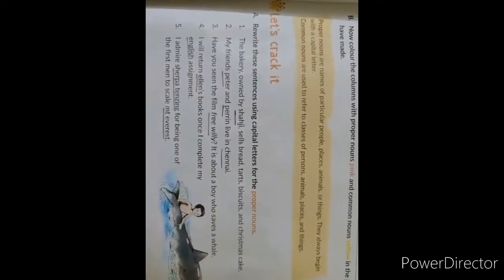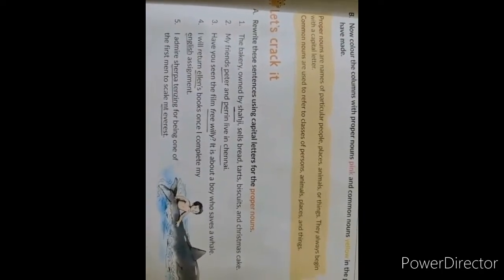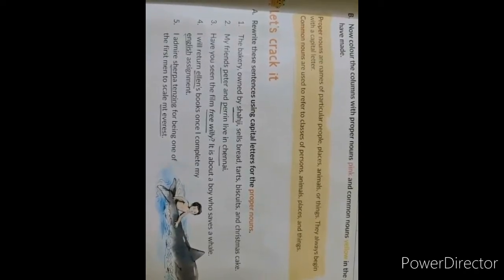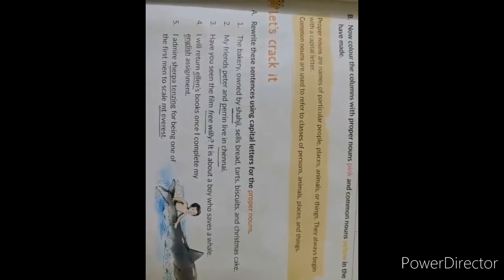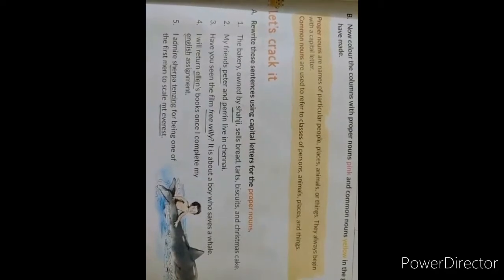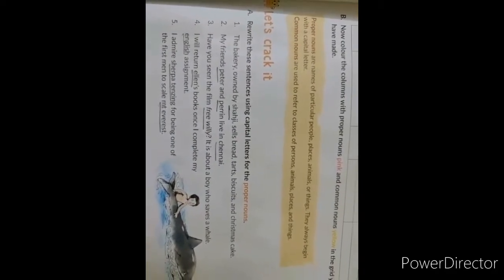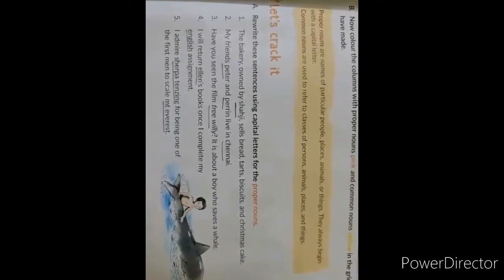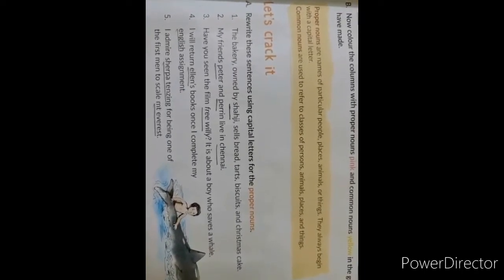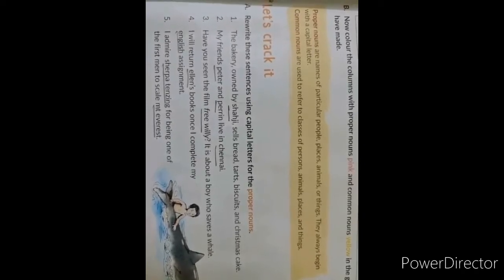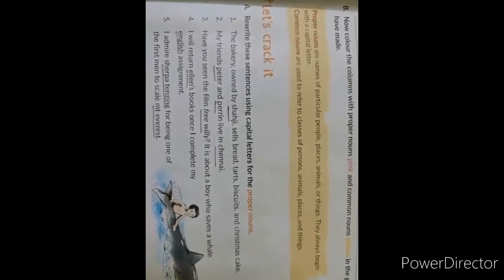Now see the first exercise. You have to rewrite these sentences with capital letters for the proper noun. You have to do this exercise in your English grammar copies. I have underlined the proper nouns. You have to write only the answer in a complete sentence in your English grammar copies.